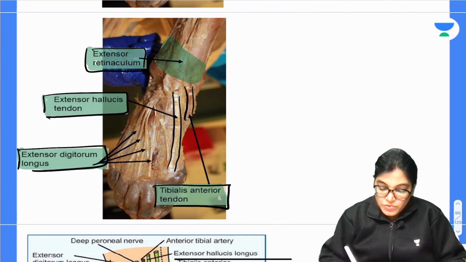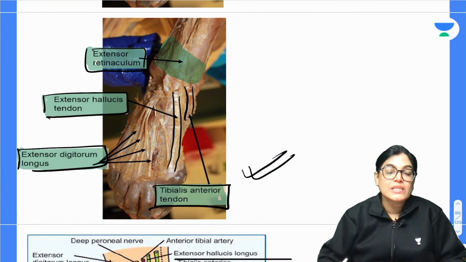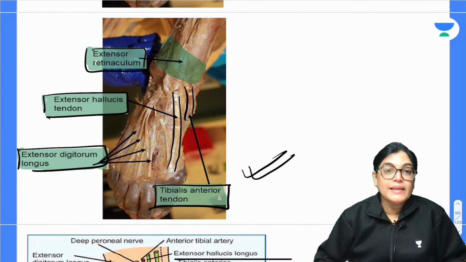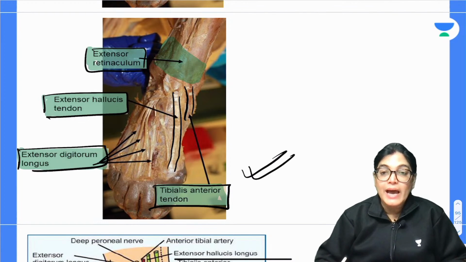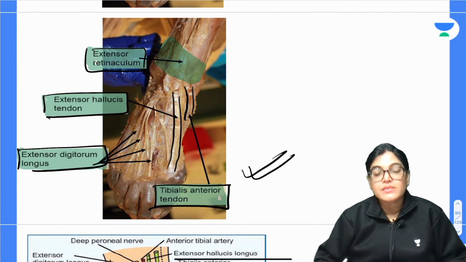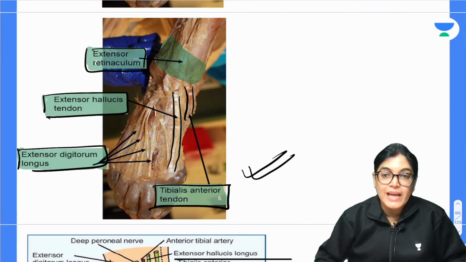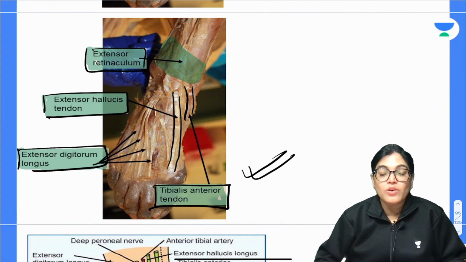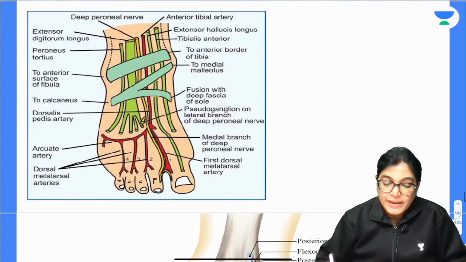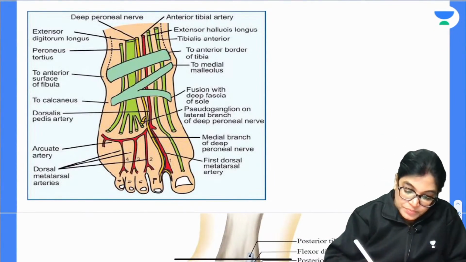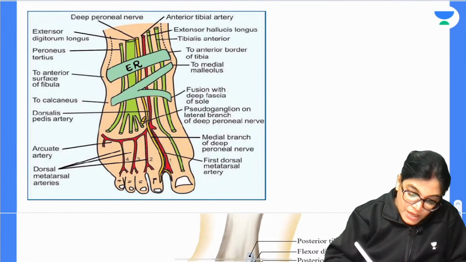So the same thing which we have highlighted here is shown here. These are all structures passing underneath the extensor retinaculum. I just want to show you a few schematic diagrams to help you revise the structures passing below the extensor retinaculum of the foot and the flexor retinaculum. Here you can see both the superior extensor retinaculum and the inferior extensor retinaculum.